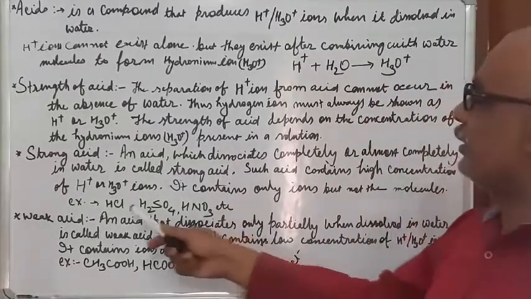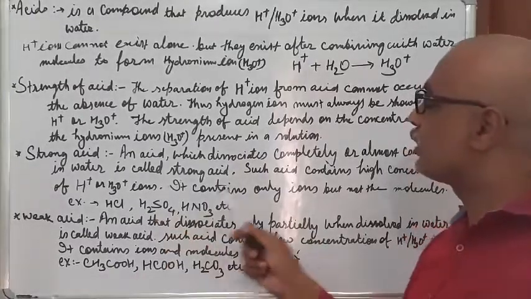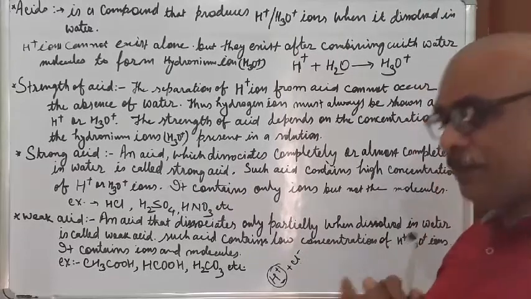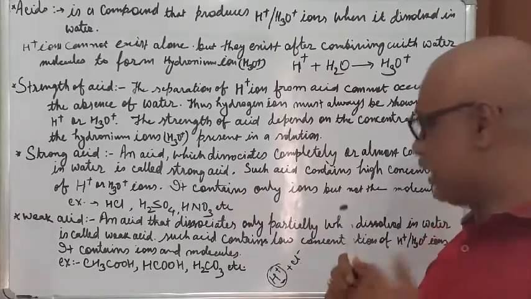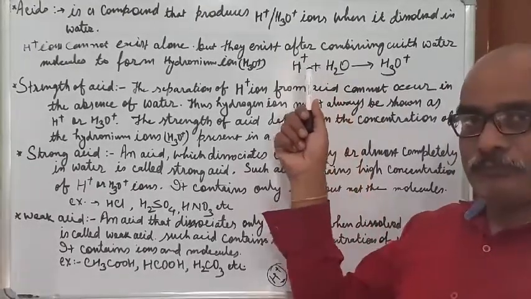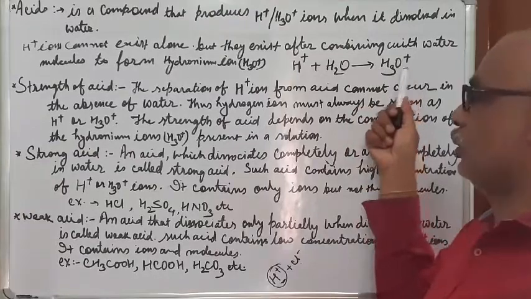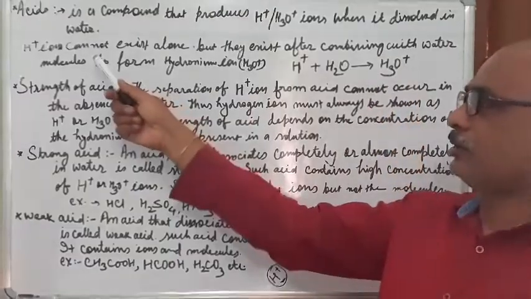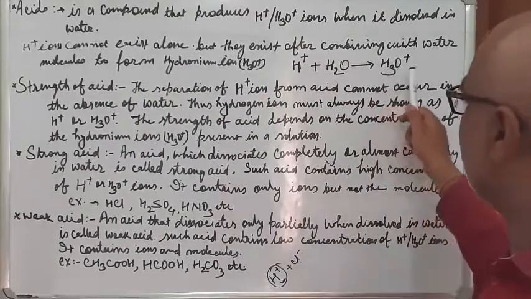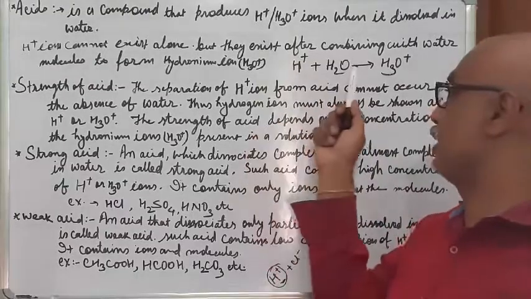So all acids contain H, and all acids will produce H plus ion, but this H plus ion will not remain independently. It will combine with the water in which it is dissolved and get converted into hydronium ion. So hydrogen ion will not exist alone, but as a hydronium ion, because H plus ion has the capability to combine with water.